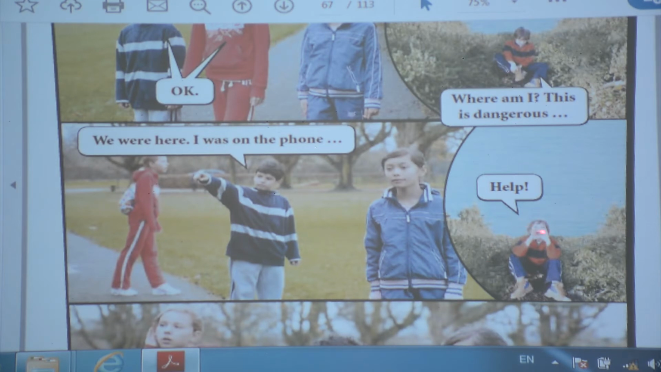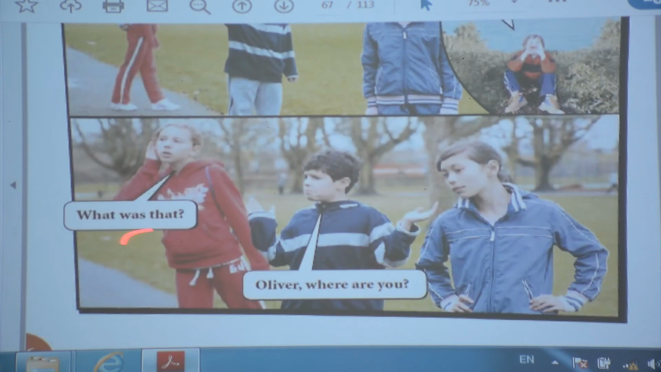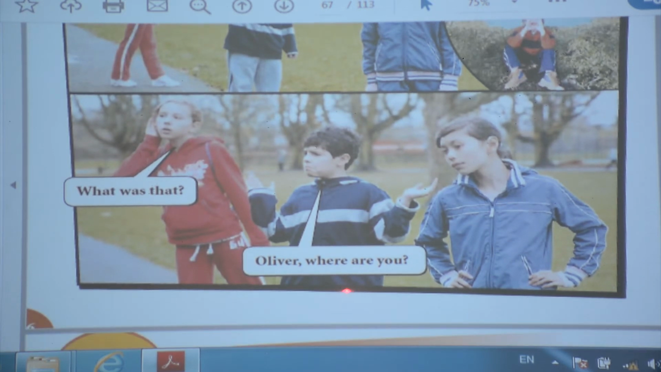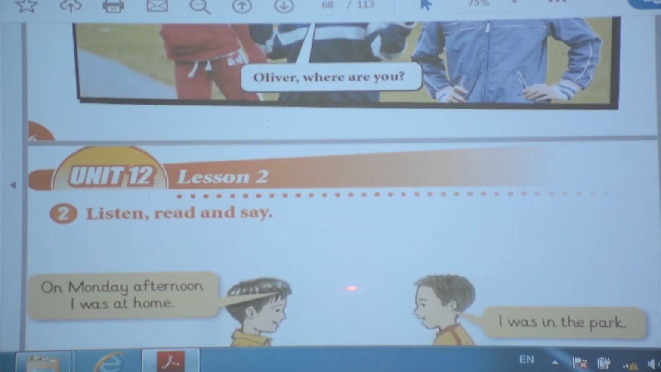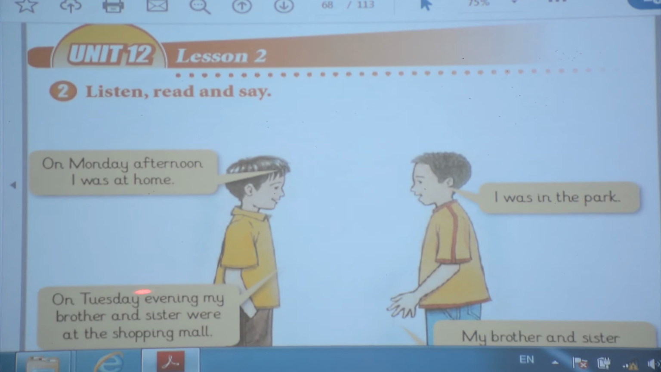And if you look at this picture, Oliver said, help, help me, okay? Look at here, what was that? She said, what was that? And he said, Oliver, where are you? Oliver, where are you? Okay? They want to find Oliver. Unit 12, listen to. There are ask and answer.